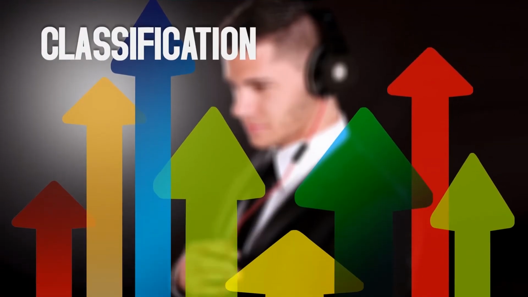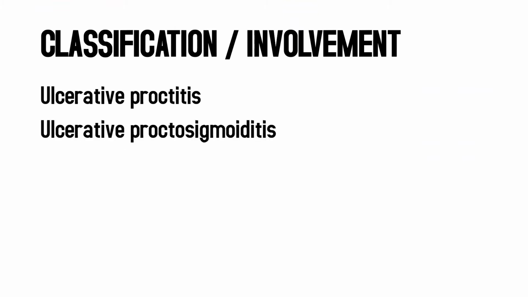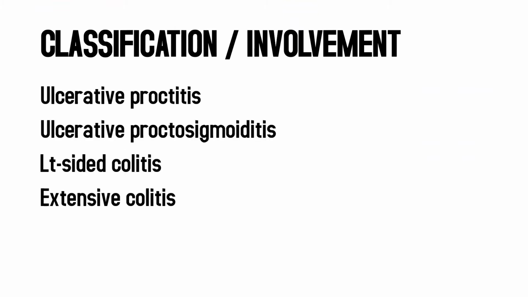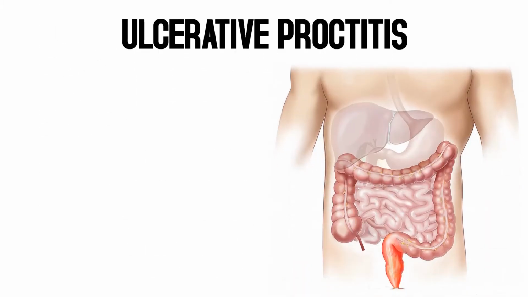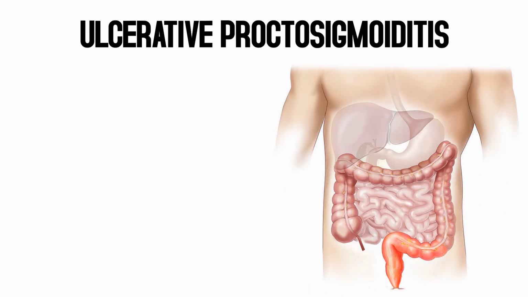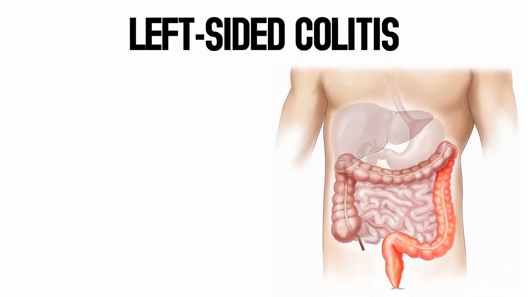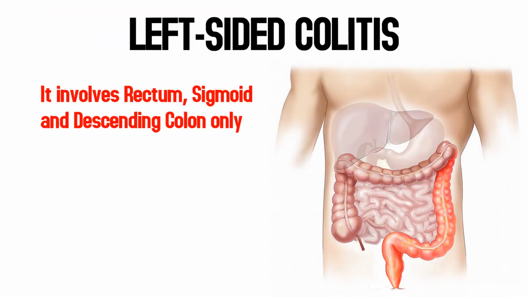This disease can be classified according to involved part of the large bowel or severity of the disease. There are 4 types of involvement: ulcerative proctitis, ulcerative proctosigmoiditis, left-sided colitis, and extensive colitis. Ulcerative proctitis involves the rectum only. Ulcerative proctosigmoiditis involves the rectum and sigmoid colon only. Left-sided colitis involves rectum, sigmoid and descending colon only.